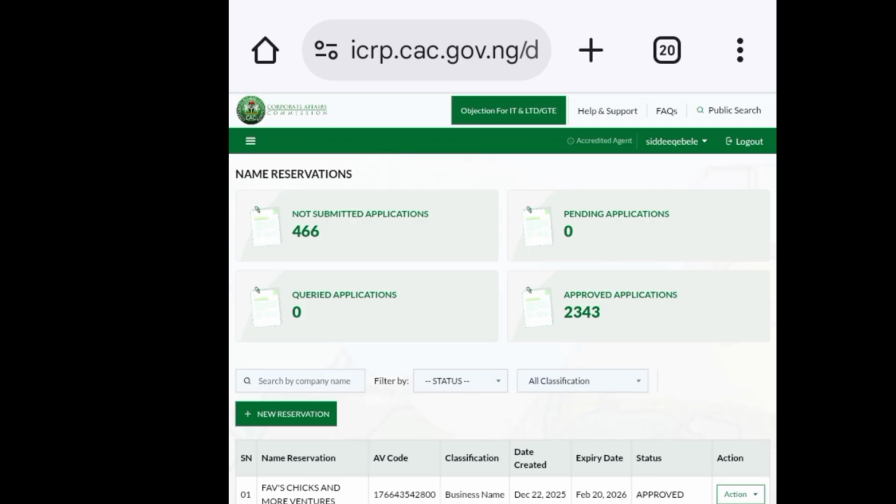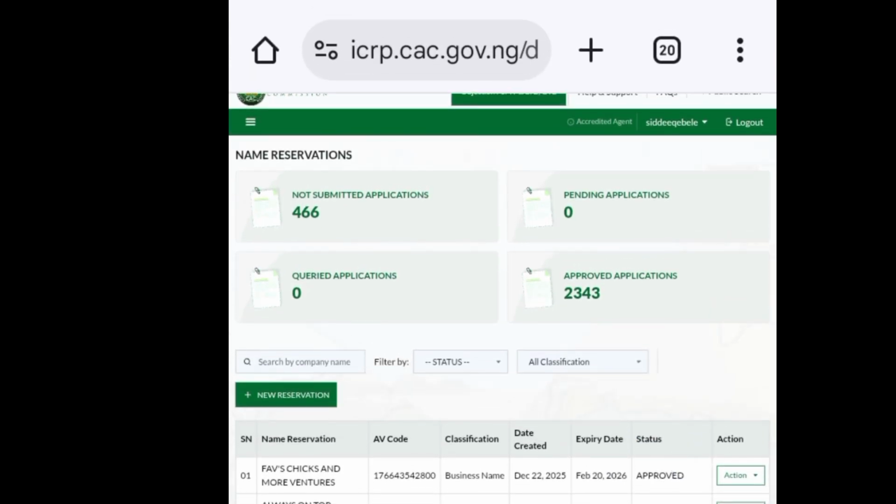And on that page you will be seeing all of these things here. You'll be seeing these three lines at the left hand side. You will see name reservation. You will see the place to log out from. You are going to see not submitted applications. You are going to see queried applications. You are going to see pending applications, which means they are yet to be checked by CAC.